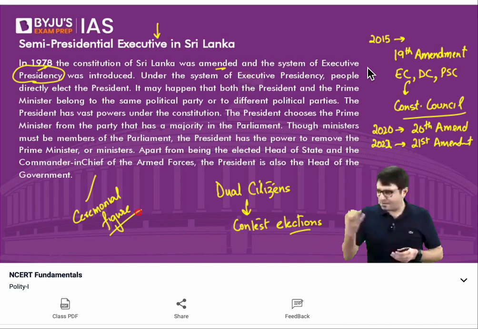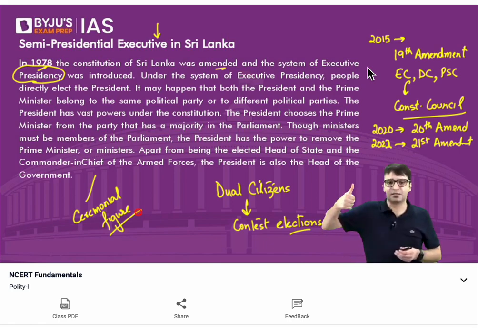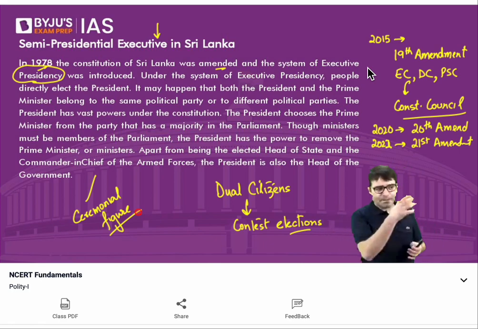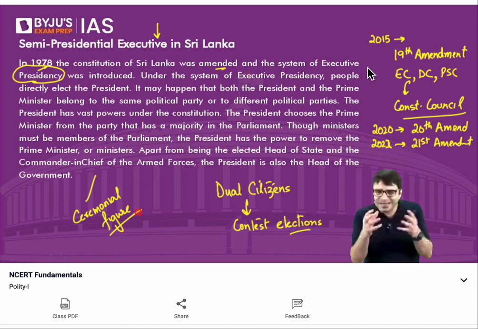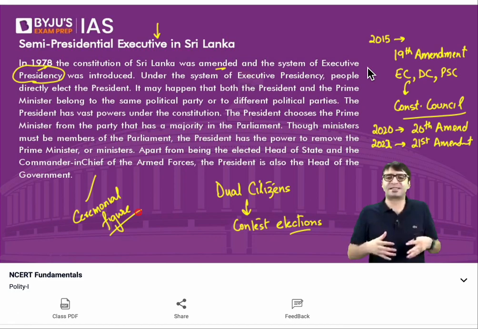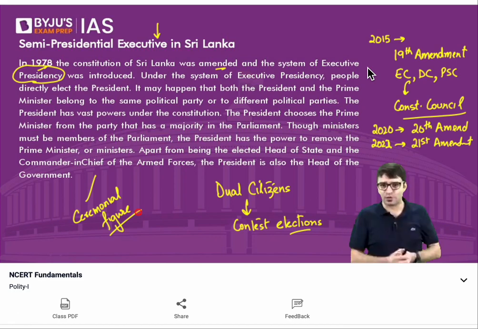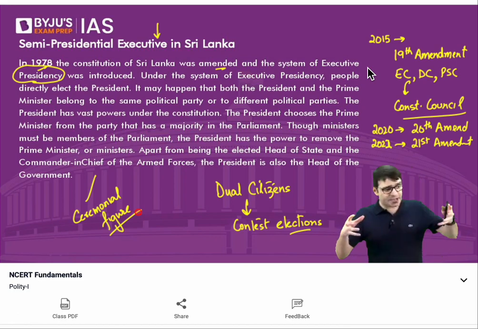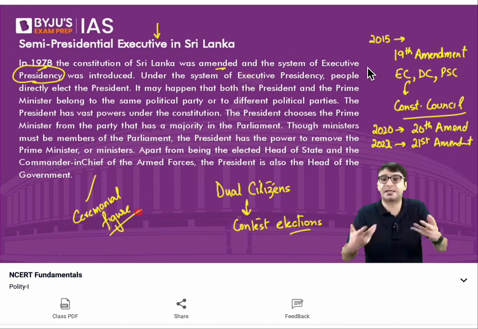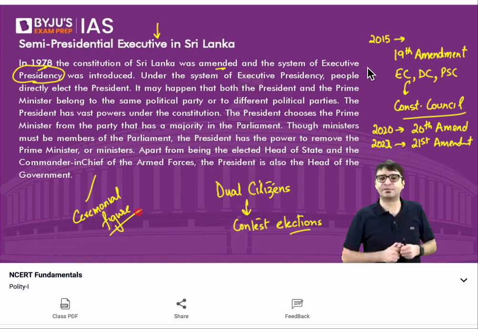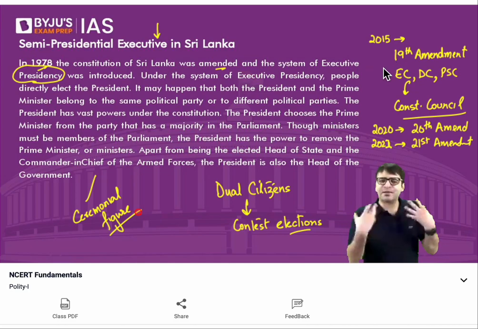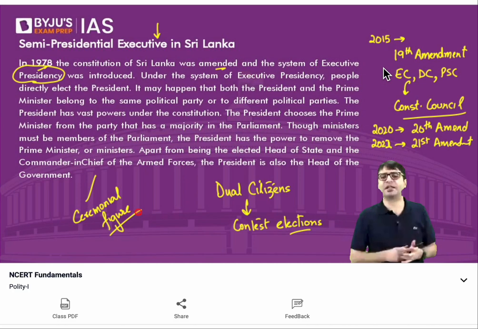Yes. Based on individual leadership, president or presidential executive. Based on collective leadership, parliamentary executive. But then there also exists some form of a semi-presidential executive, where there is a president as well as the prime minister, but the president also has more powers. The president is not like a figurehead, ceremonial figure like the Indian president. We will discuss the Indian president very soon. Just like we have in France as well, a semi-presidential system.